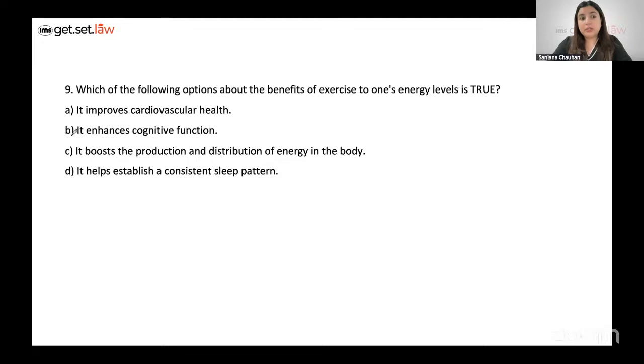Right, take a look at 9. Now, which of the following options about the benefits of exercise to one's energy levels is true? It improves cardiovascular health, it enhances cognitive function. All of this is to do more with the mind than with the energy level.